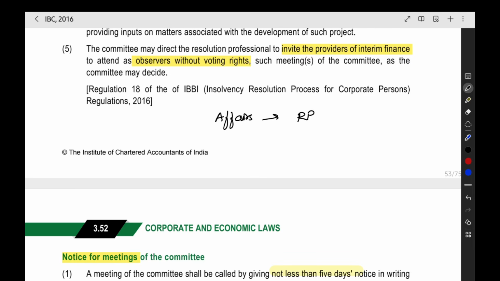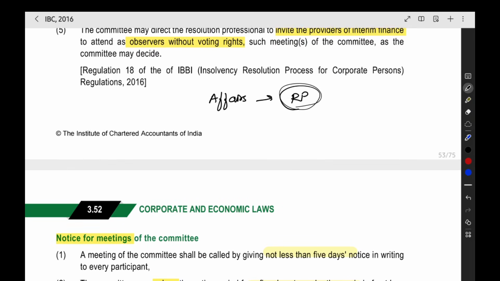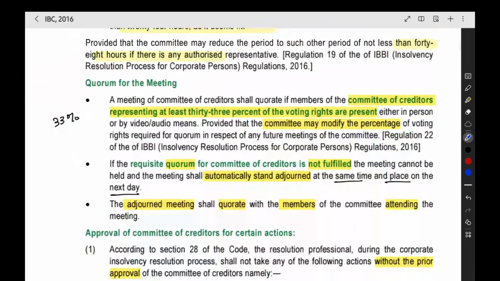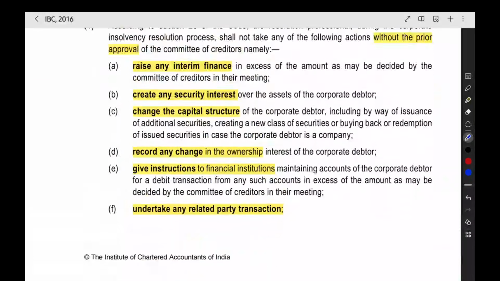He will try to keep the company as a going concern because we have to invite the resolution plan and all. So the company should be a going concern. For that, all the activities the resolution professional will do. But when he wants to take some big decisions like raising some loan and all, he has to get the approval of the committee of creditors. After that only he can exercise those powers. They are having the powers, but we have to get the permission of the committee first.